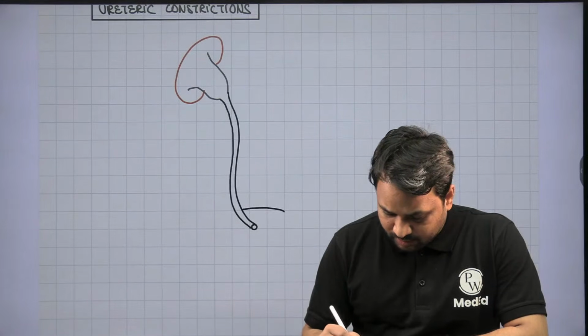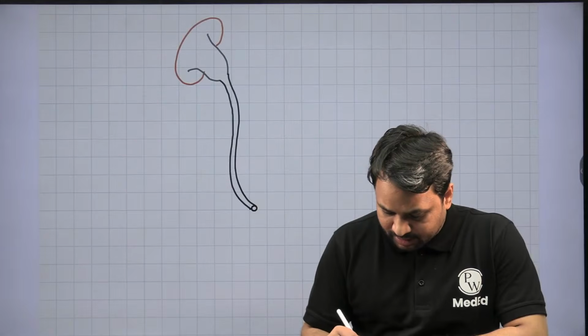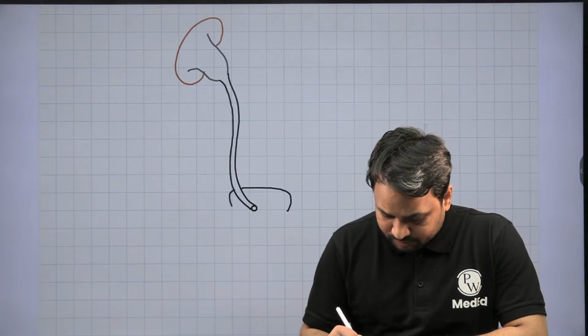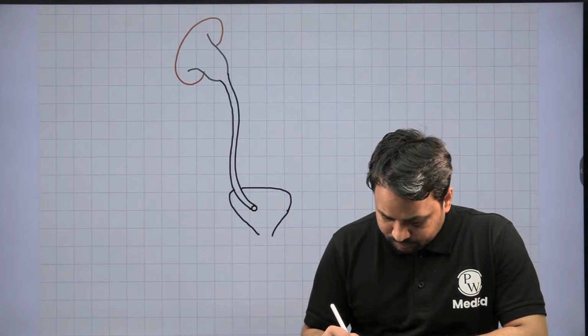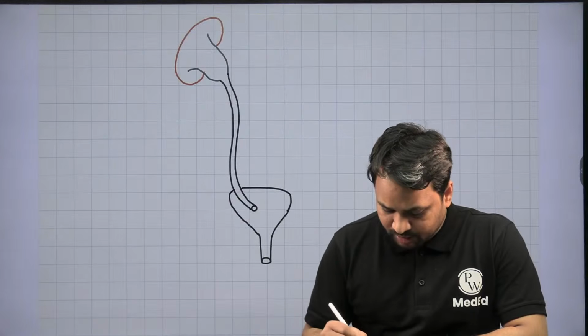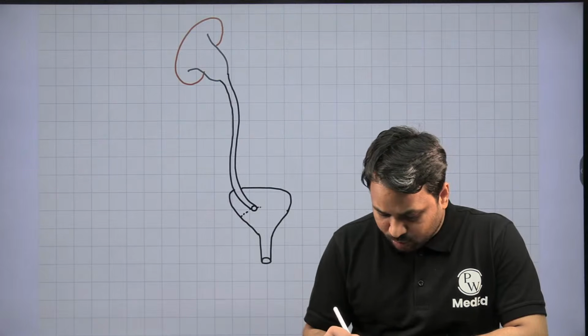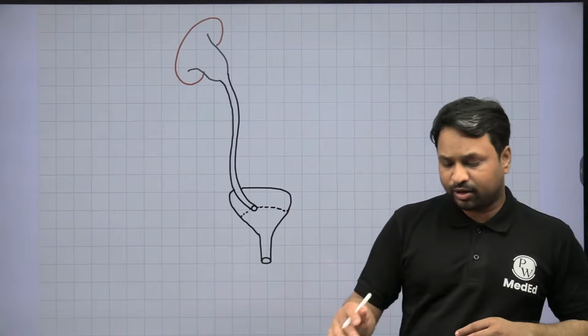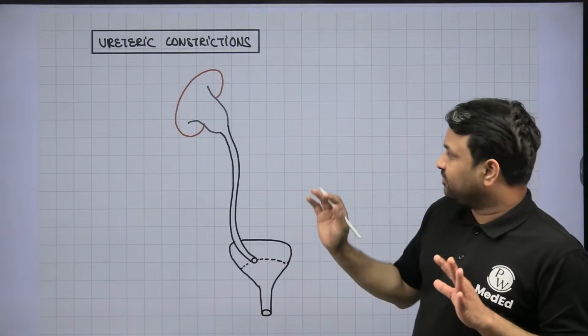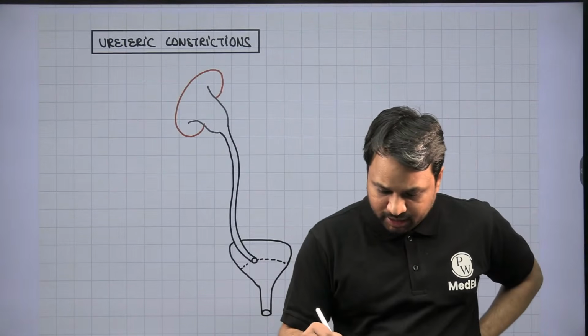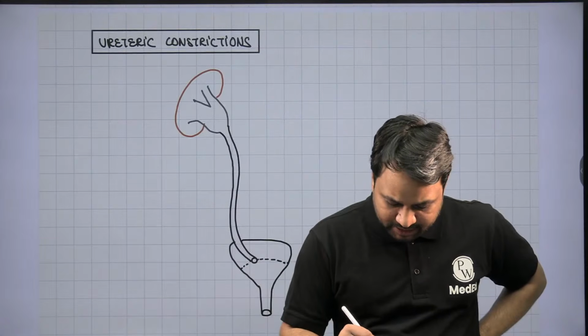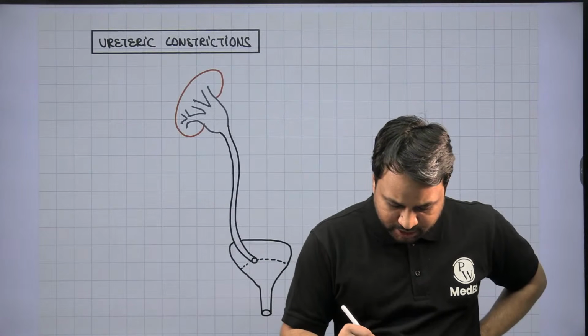This is the site where it is going to open. Let's say this is the bladder. The area in which it opens into the bladder is called the trigone or the trigonal ridge, right? These are the major and the minor calyxes, right?